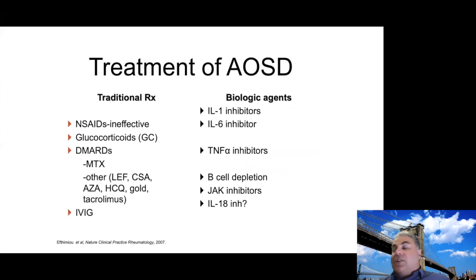So I'm going to briefly touch on treatment, and I know I don't have a lot of time. So, you know, in the 70s, 80s, and 90s, we used stuff that may have worked, but not really. I would say glucocorticoids may work, but they don't prevent the destructive arthritis. So we try to minimize them even in adults. DMARDs, methotrexate, you know, I agree with my previous speaker, Dr. Grom. It helps with the arthritis. It does very little for the systemic, and that's the mostly used one. And I think the whole spectrum changed with the biologic agents, especially IL-1, IL-6 inhibitors. Next slide.